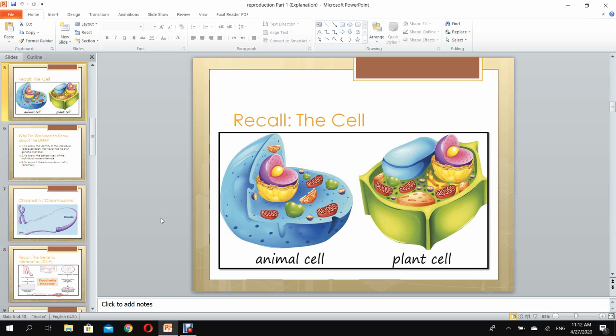Let's recall something. What I'm interested in is to go from this introduction about reproduction into the core of my interest. I am interested in the life cycle because it leads to explaining the chromosomes. So what are chromosomes and where are they found? Let's recall a little bit about the cells.